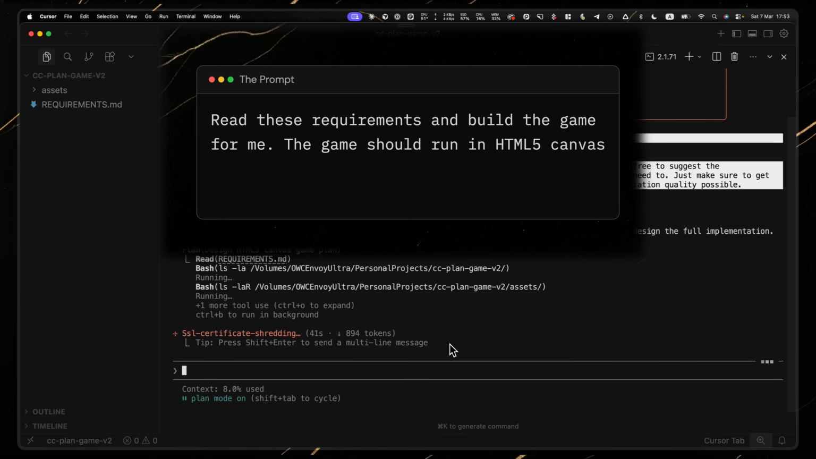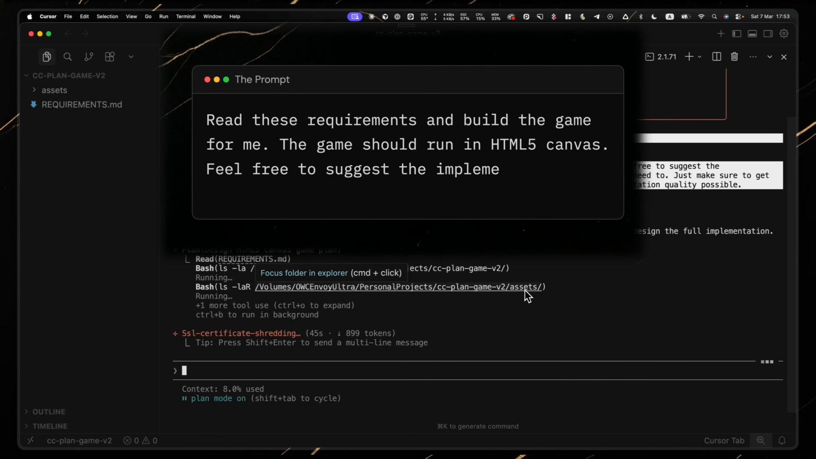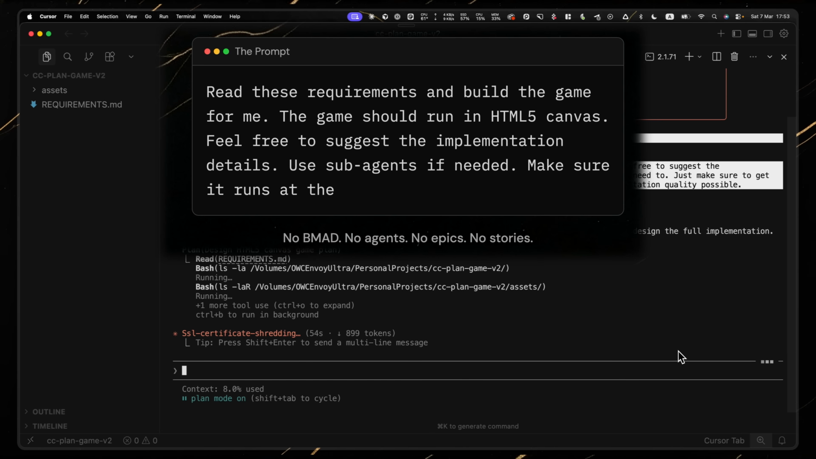The game should run in HTML5 canvas. Feel free to suggest the implementation details. Use subagents if needed. Make sure it runs at the best quality possible. No BMAD, no agents, no epics, no stories, just plan mode with Opus 4.6.